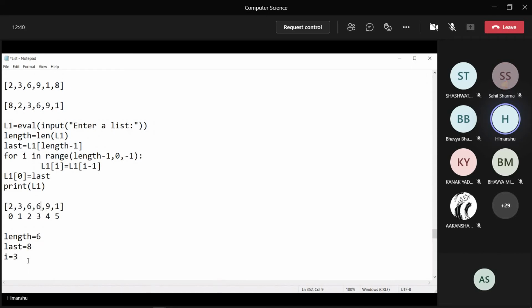It will be 6. Then the value which is at index 1 will come to index 2. This will be 3. The value which is at index 0 will come to index 1. This will be 2. The loop will get over because if I calculate the end value, it will work till 1 only. 0 minus minus 1, we know how to calculate the end value of this. So 1 was the last iteration. Now this current list is this after the termination of this loop.